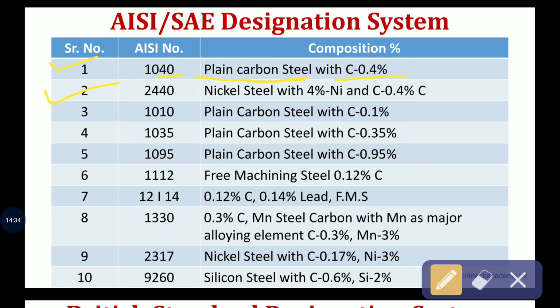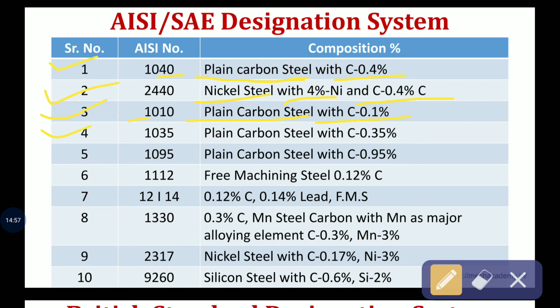The second example is 2440. Here 2 means nickel steel. The second digit 4 means 4% nickel, and dividing 40 by 100, you get 0.4% carbon. The third one is 1010, which means plain carbon steel with carbon percentage of 0.1. Divide 10 by 100, you get 0.1%.